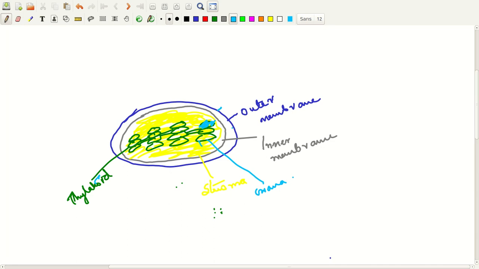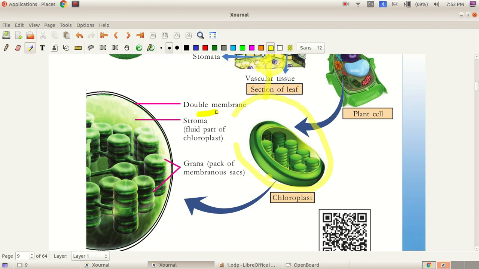Double membrane, its outer membrane and inner membrane. The fluid part of the chloroplast is called stroma. Many disc shaped things are arranged here, that is called thylakoid. Those that are arranged one on the top of the other are known as grana. Double membrane structure, stroma, the fluid part of the chloroplast, and a pack of membranous sacs called grana.